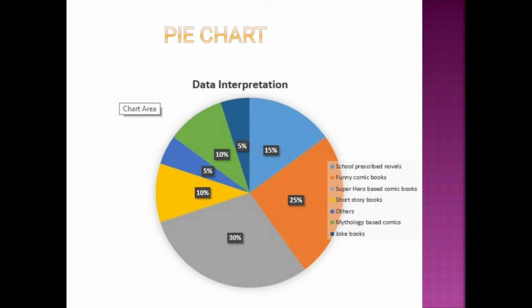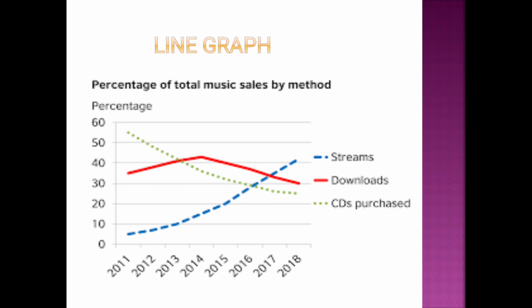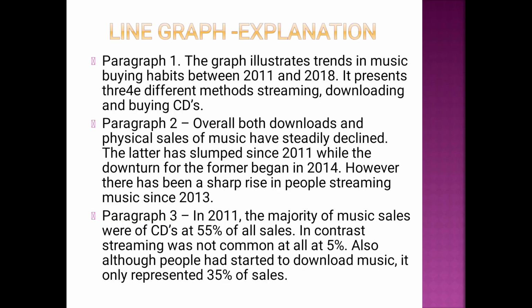That's a very simple thing. Another one is the line graph. Also you can see the interest of people in music, and obviously music is not a new thing. Earlier also, if you ask about our times, we also used to love music, and still we love music a lot. But the change is, we used to purchase CDs. Even cassettes were also available in our time. But nowadays, if you want any music, you just download it. So how it has changed from 2011 to 2018, I have just written in this line graph explanation.